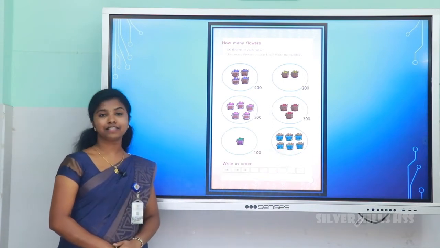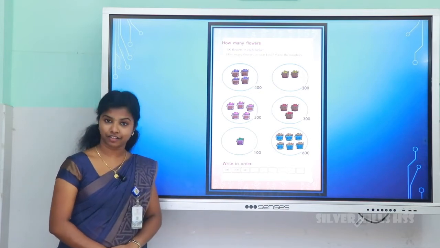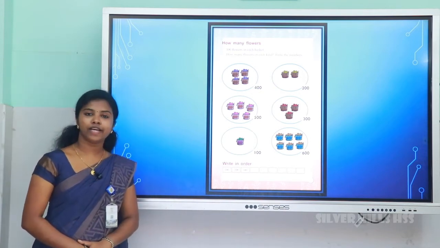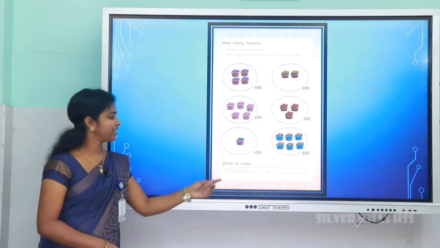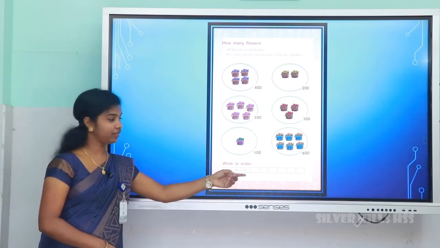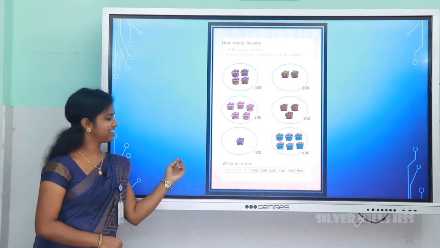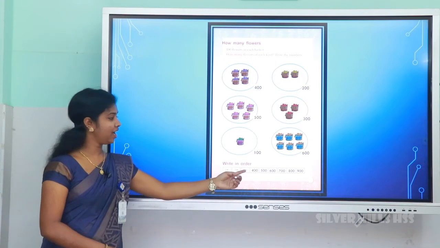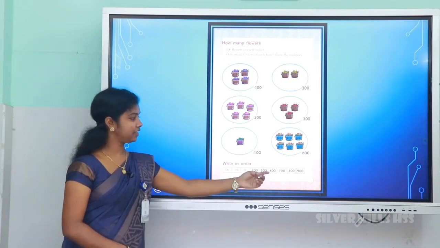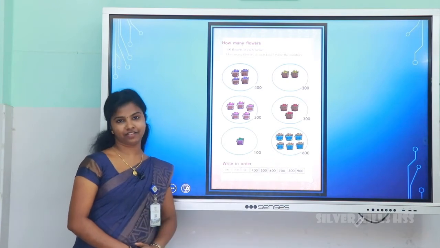Total 6 baskets. So the total number of flowers is 600. Now we can write in order: 100, 200, 300, and do you want to see more? Yes, listen: 400, 500, 600, 700, 800 and 900.